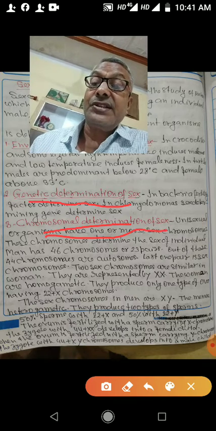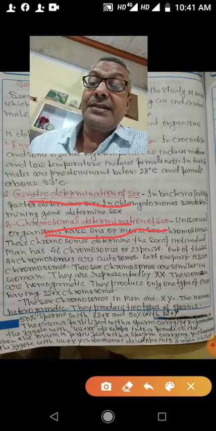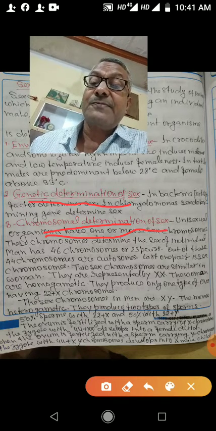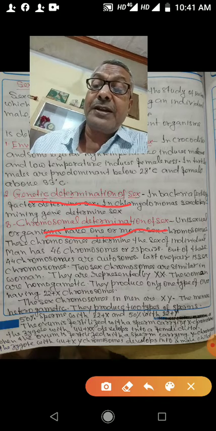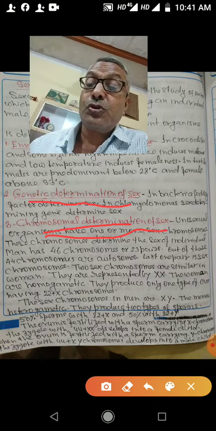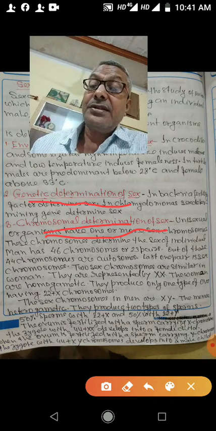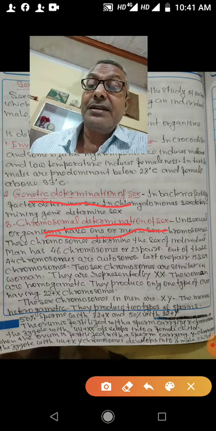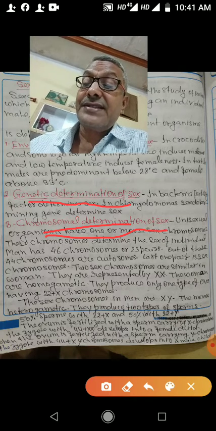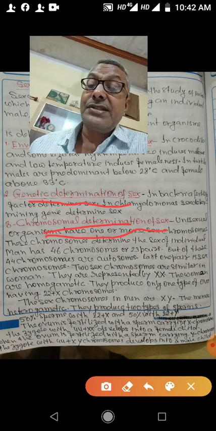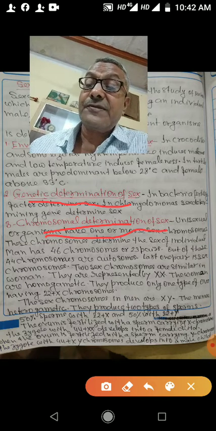The sex is determined by the genetic makeup of the sperm. If sperm is with X chromosome, then zygote develops into a female child. If sperm is with Y chromosomes, zygote develops into a male child. So the sex is determined by the genetic makeup of the sperm.